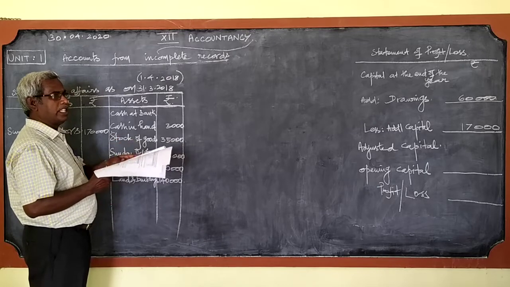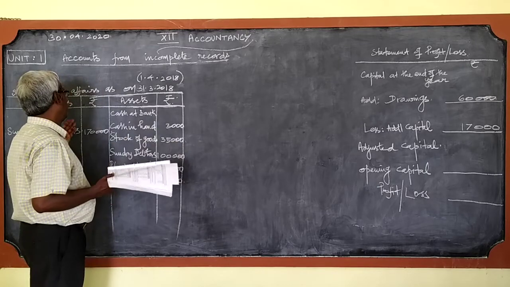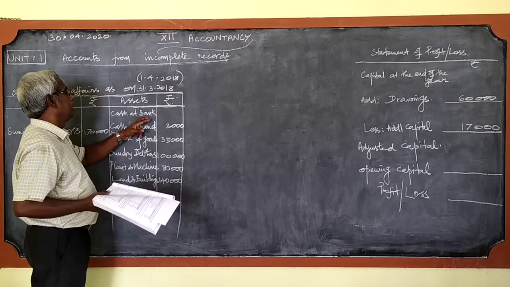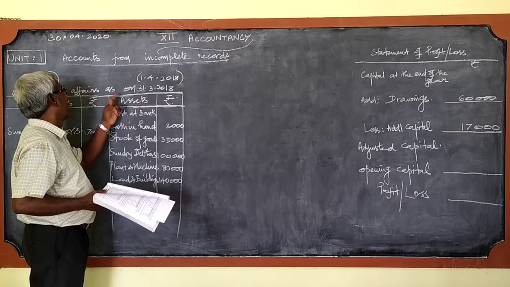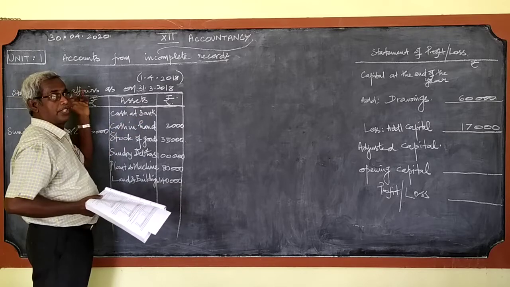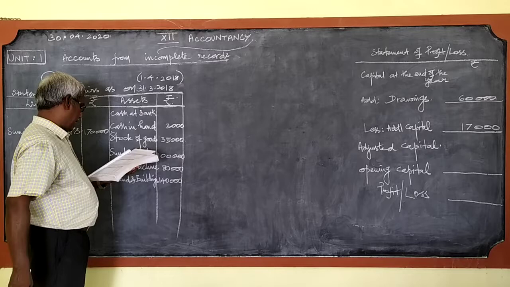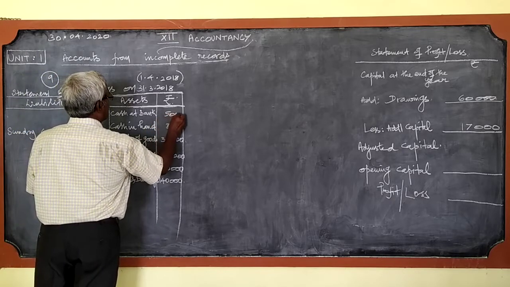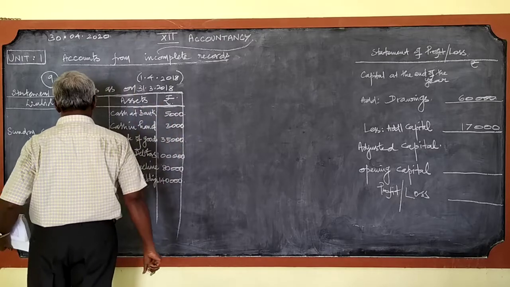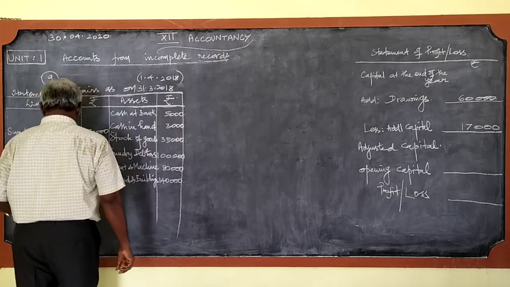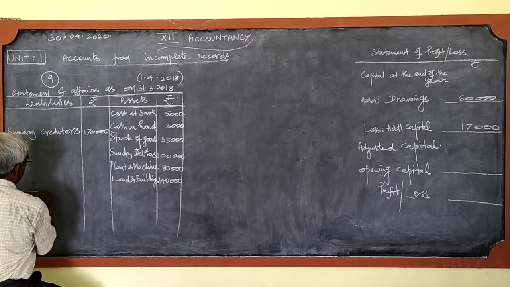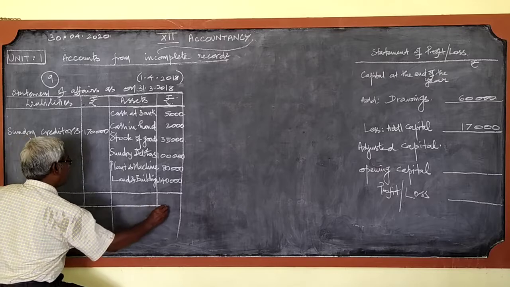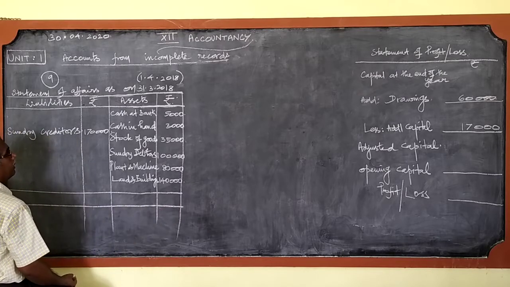Since this 5,000 is a debtor, you cannot write this on the debit side, but you should write it on the credit side, which is called the assets under statement of affairs. So you should write the cash at bank 5,000 under the asset side. Now we have written everything, close the statement of affairs to find the balance, which is otherwise called the capital.